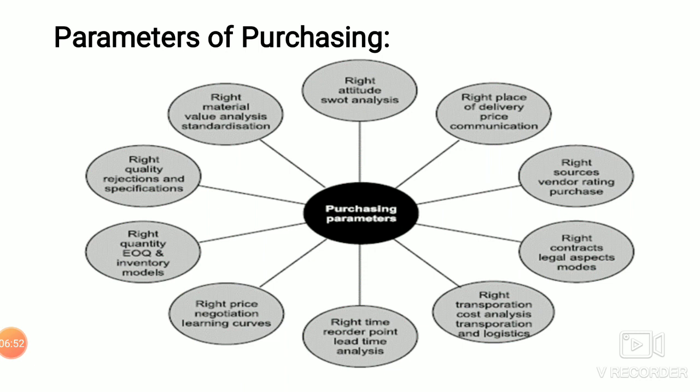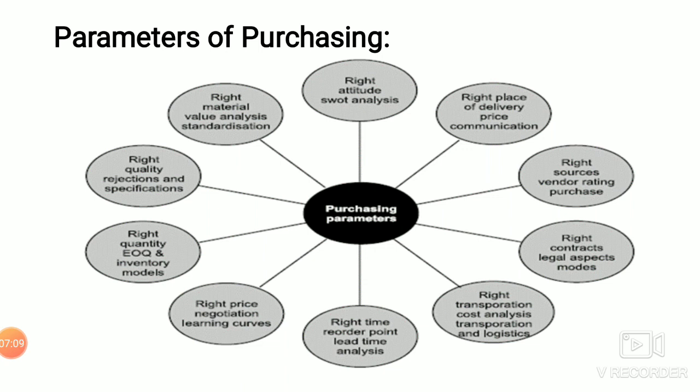The last one we are going to see is the right material. Value analysis is done to see whether this particular material will give returns in the future, or whether alteration should be done in the future if the material does not meet the quality and quantity. So these are the parameters of purchasing.